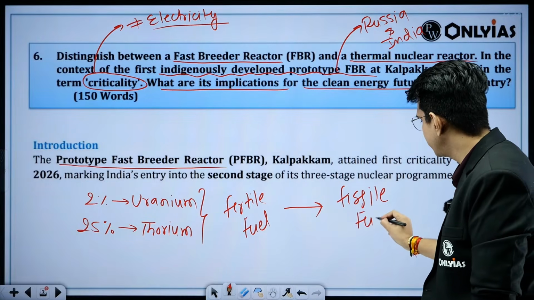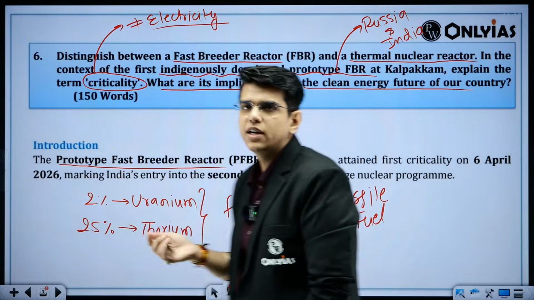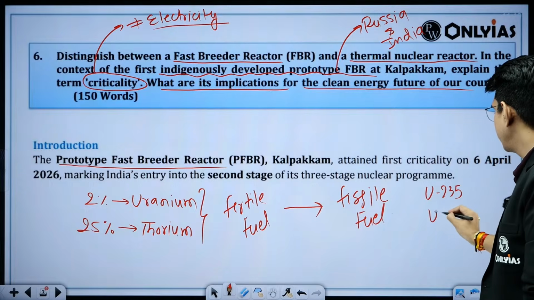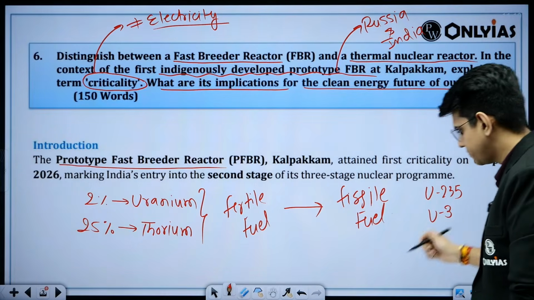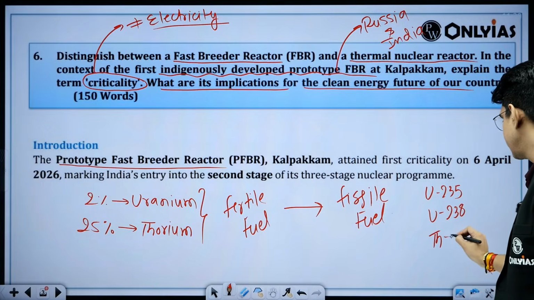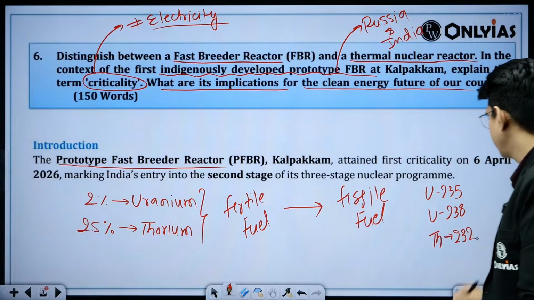Now, what is this fissile fuel? You have uranium 235 also, which is less in number, and you have uranium 238, and you have thorium 232.